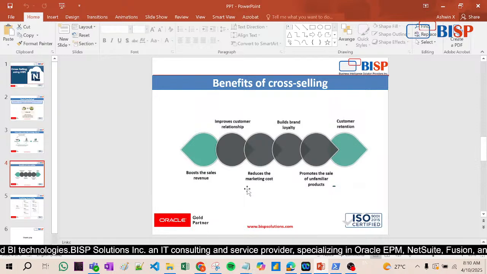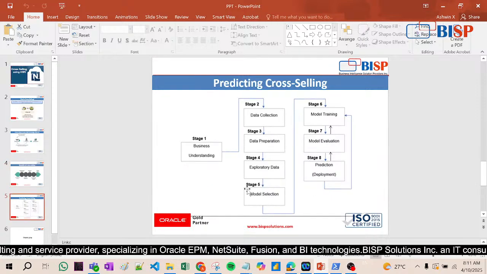But today this cross-selling comes in business, and now we have to see how this cross-selling helps in business. It is coming from olden days. Okay, it's not a new concept. Now see here, predicting cross-selling. Now predicting cross-selling means exactly what?